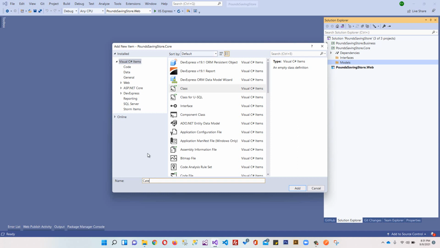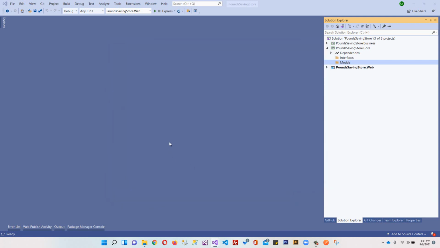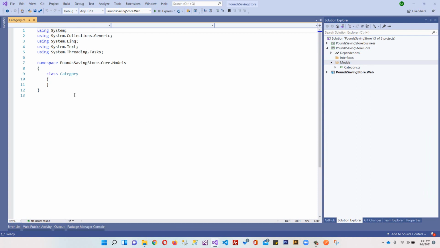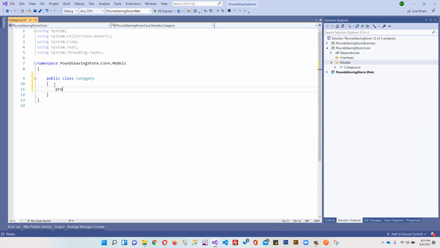So first of all, I'm going to create a model called category, and I will add this category model, and I will set this class as public, and I'm going to set some properties, prop int, and these properties will represent columns in our database, SQL Server database category table.